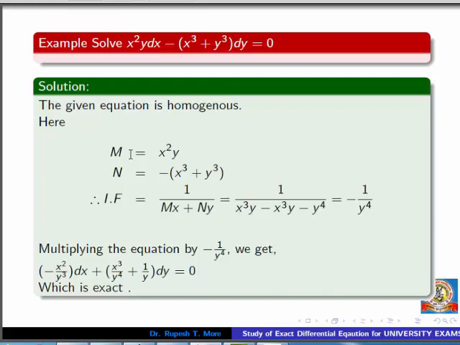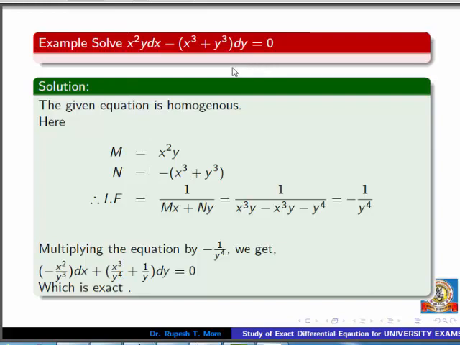So if you check ∂M/∂y and ∂N/∂x, both are not equal. Here M and N are homogeneous functions of degree 3. M is of degree 3 because x squared into y, 2 plus 1 is 3, and for N, there are two terms and the degree of each term is 3. So both M and N are functions of the same degree,